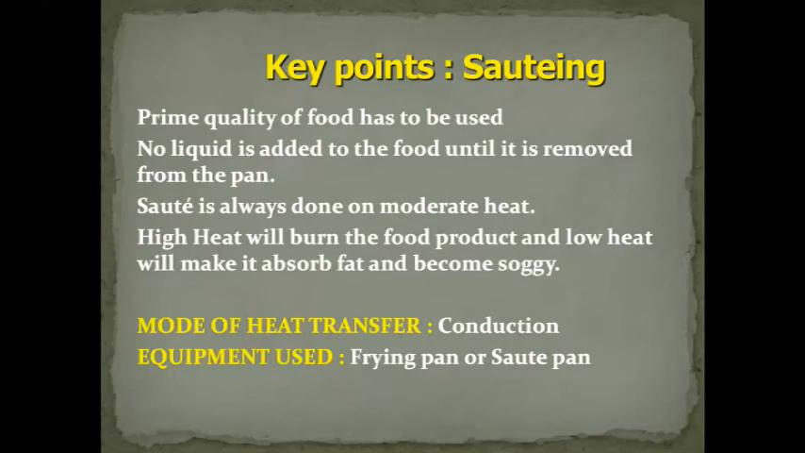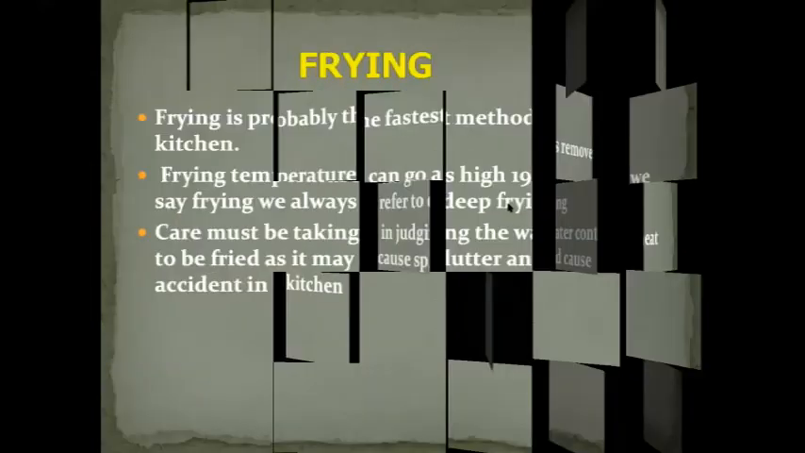Okay. So what are the modes of heat transfer? Mode of heat transfer in sauteing is conduction. What are the equipments that are used? Equipments that are used are frying pan or saute pan. Okay. So mode of heat transfer is conduction. Equipment which is used is frying pan or saute pan. Okay. I hope I've answered all the questions. Let's move to the next.